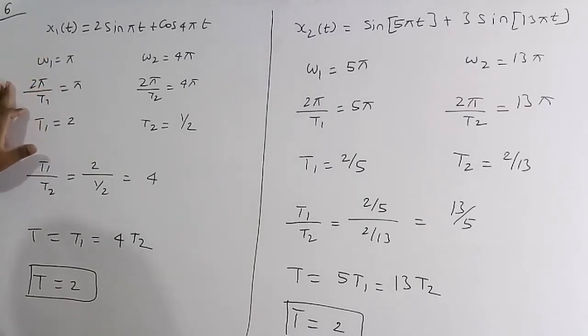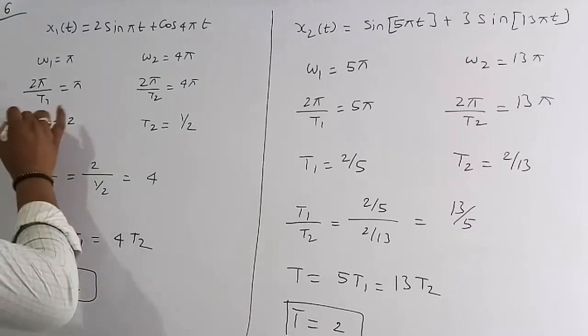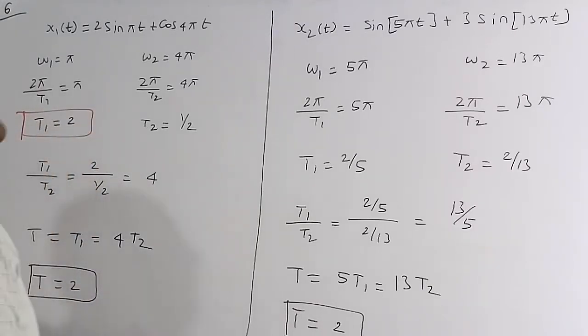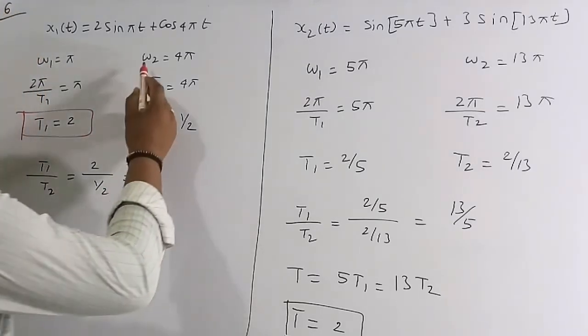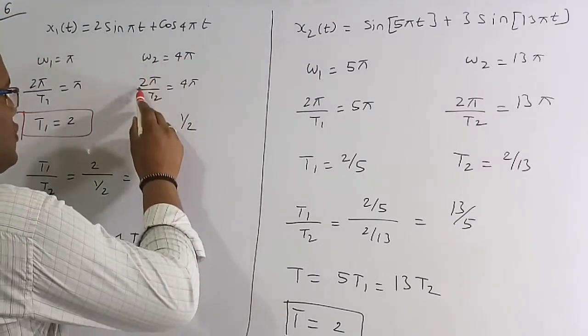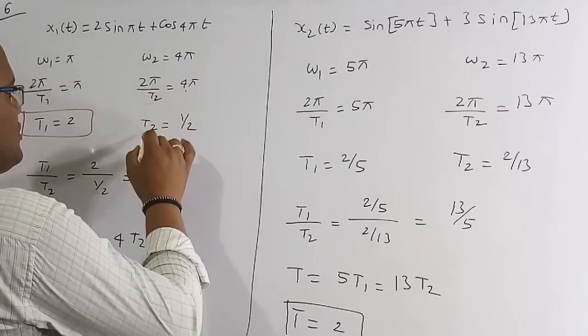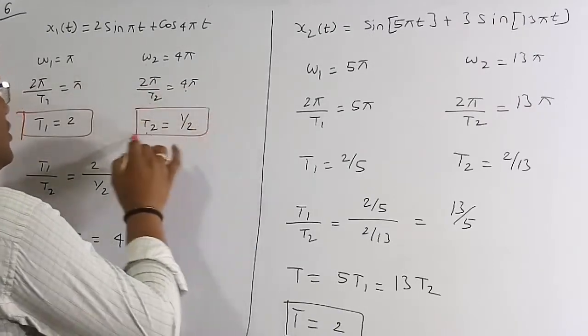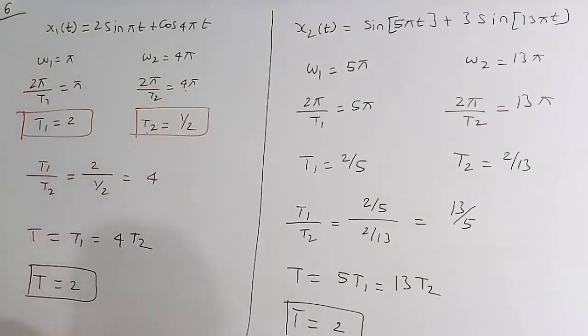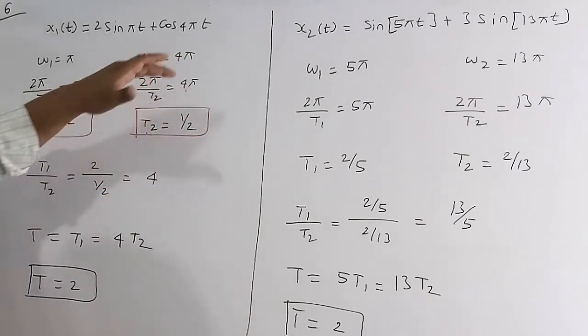So the fundamental time period of sin pi t is nothing but 2. Similarly, we need to find the fundamental time period of cos 4 pi t. Omega 2 is equal to 4 pi, and omega is nothing but 2 pi by t2, which is equal to 4 pi. Therefore t2 is equal to half, which is the fundamental time period of cos 4 pi t.